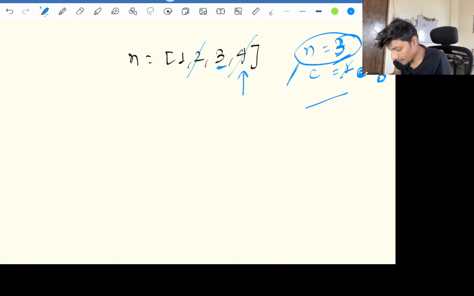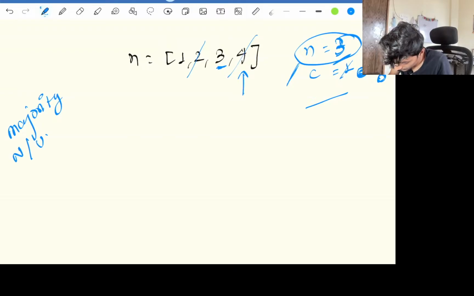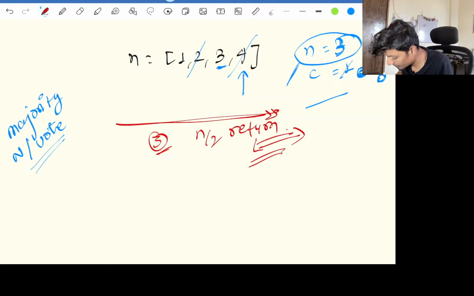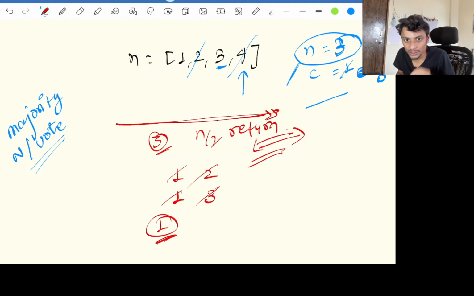Is 3 the majority number? No. How can we verify this? This 3 stays at the end of the array, but to verify it, we need to go through the array and count how many times 3 is coming. If 3 is coming more than n by 2 times, return it. So this technique basically works on cancelling out. If I have 1, the other person votes for 2, another person gets 1 vote, and another person votes for 3. So we are cancelling every vote, and at the end of the day we see that 1 vote is extra in one's favor, which means that this person is winning the election.